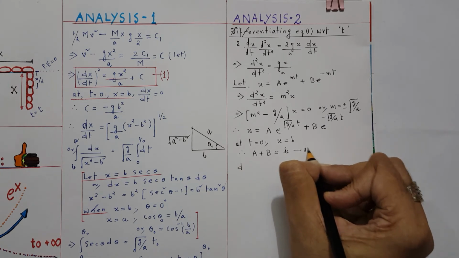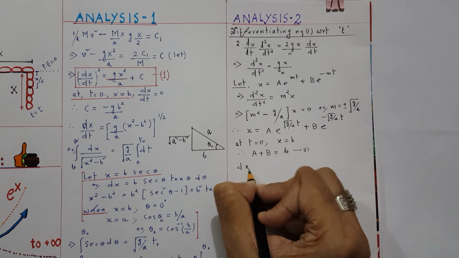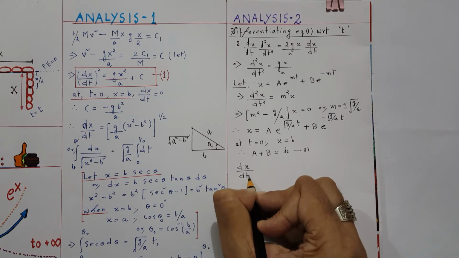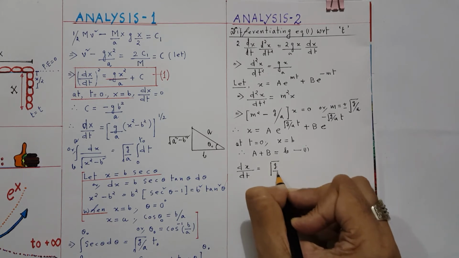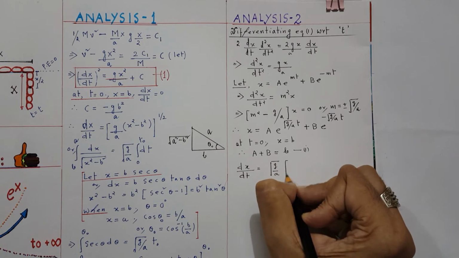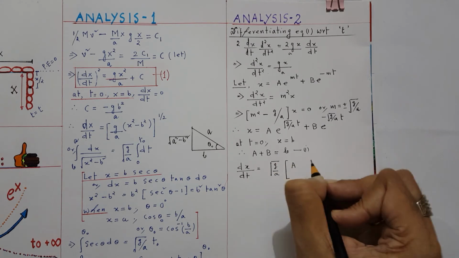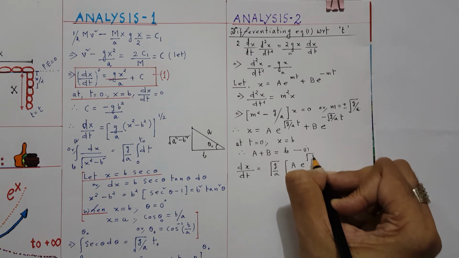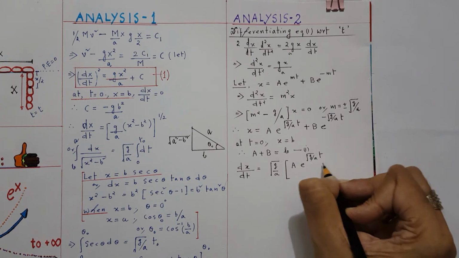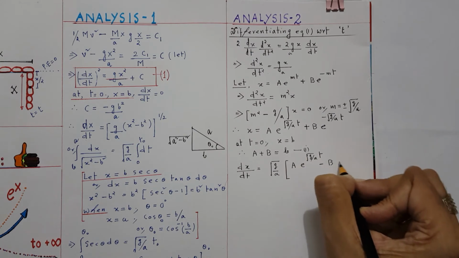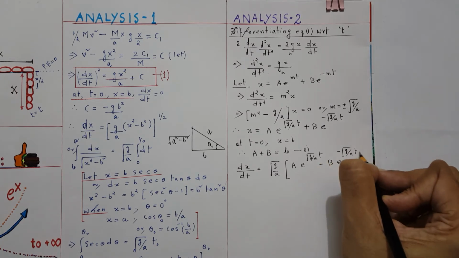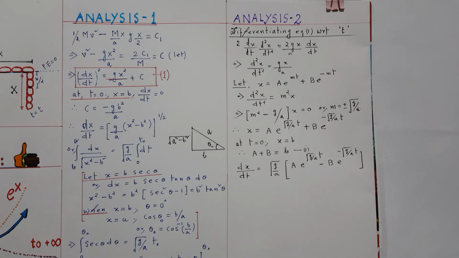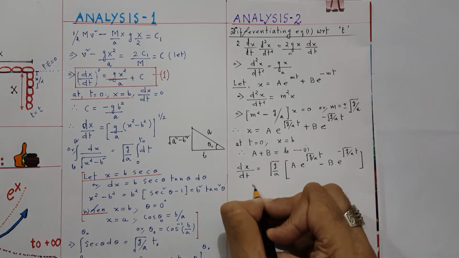Now again you see dx dt, root over g by a will come out, a e to the power... At t equals 0, velocity is how much? 0.